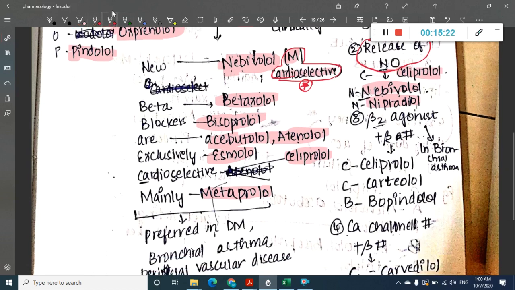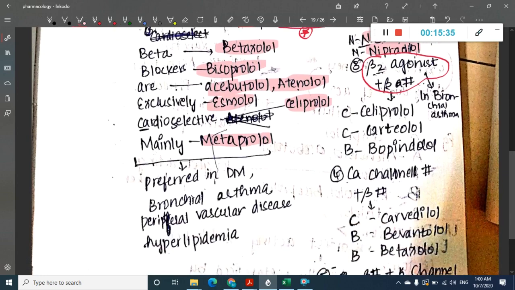Then we have those with beta 2 agonist and beta blocking activity. They have beta 2 agonistic activity also, so that is the reason they can be used in bronchial asthma. Because they have beta 2 agonistic activity, we have CB, that is celiprolol, cartiolol, bopindolol.